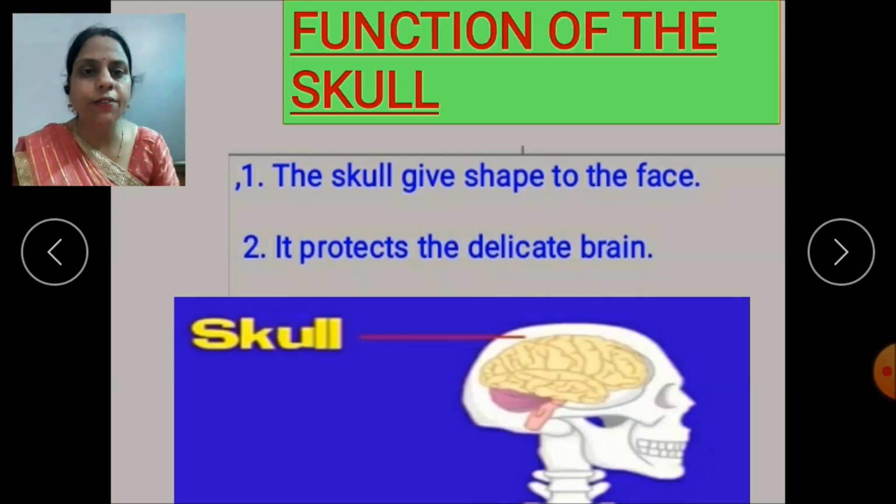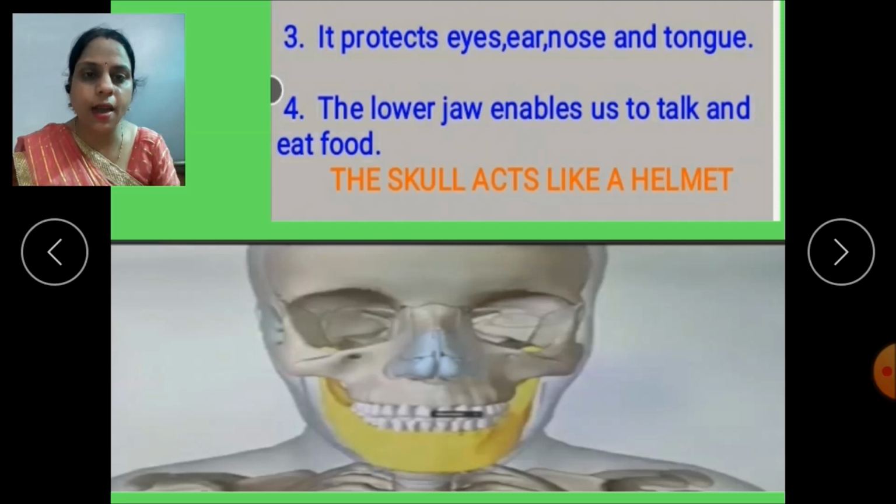Yes, the skull gives shape to the face by protecting all the sense organs. It also protects the delicate brain and it protects the eyes, nose, ear and tongue. The lower jaw enables us to talk and eat food. This is the lower jaw. This lower jaw enables us to talk and eat food. Now children, it protects the delicate organ. And what is that delicate organ? Yes, it is the brain. So we can say that the skull acts like a helmet.